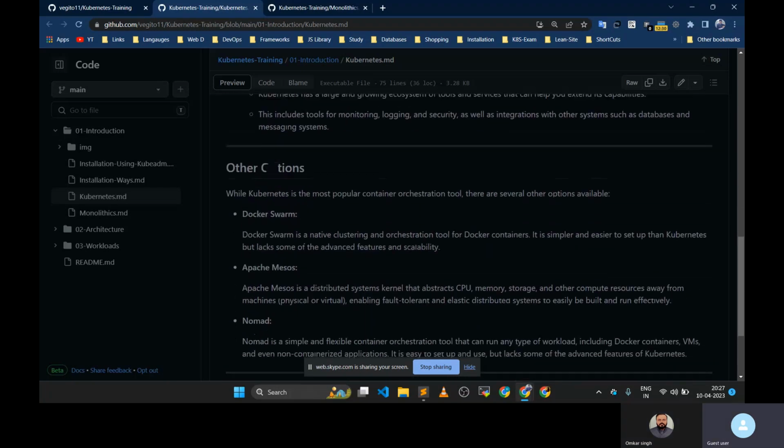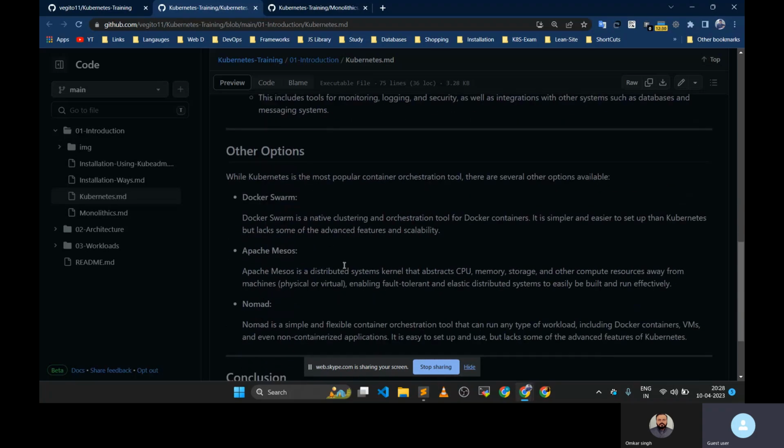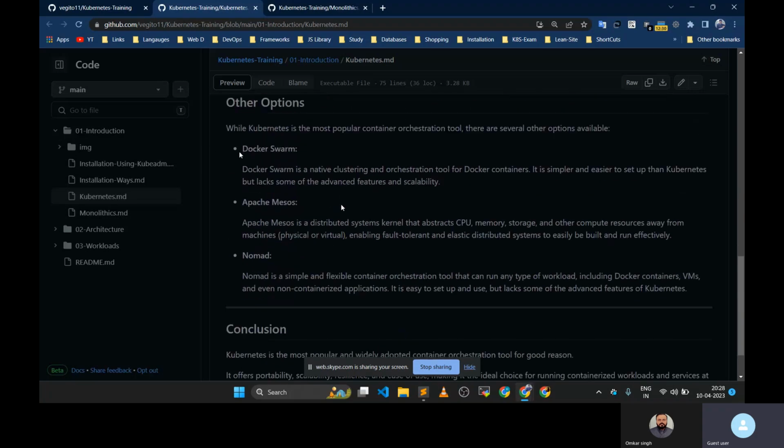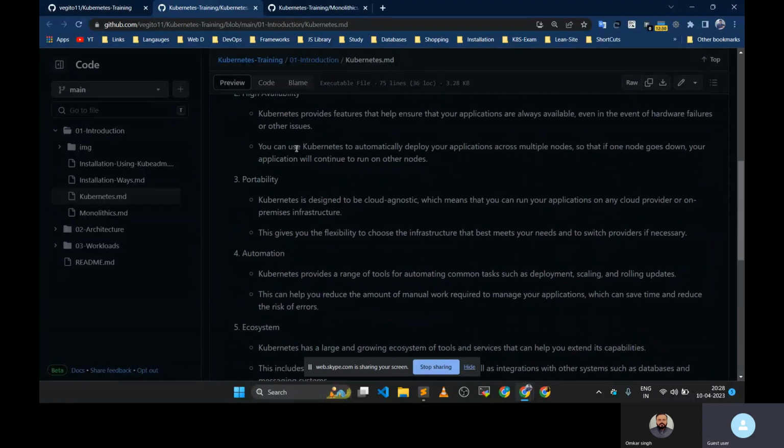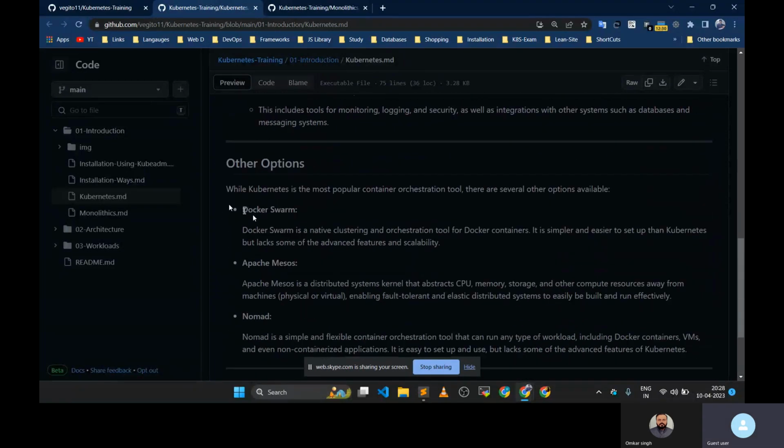Now, apart from Kubernetes, there are some competitors, like Docker Swarm, which is created by Docker. You can use it, but it is not as good as Kubernetes. I think some people are still using it, because Kubernetes requires at least some compute power. So some small startups which have a very low budget will prefer Docker Swarm. But I don't think it is a good idea.